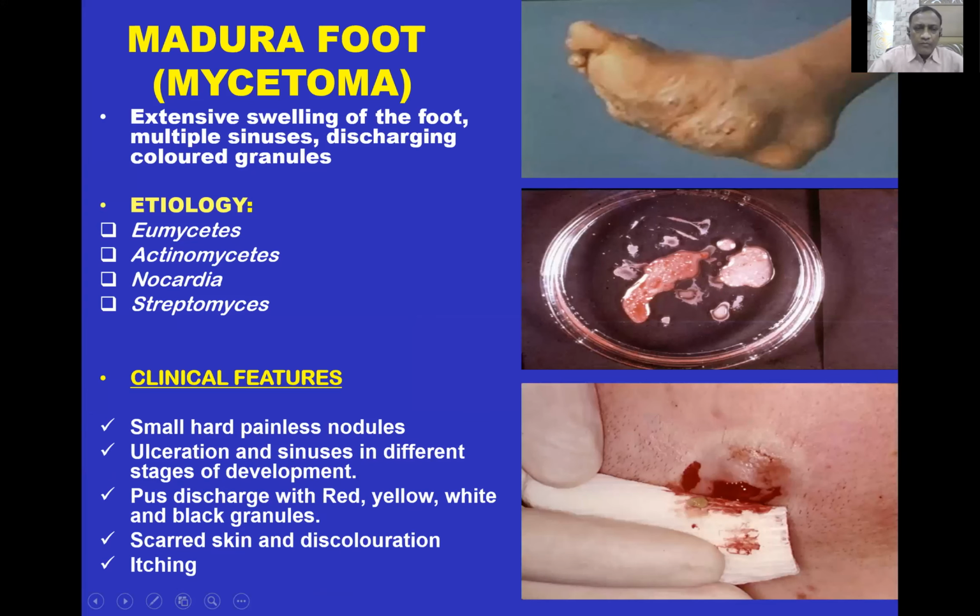This is another specimen of Madura foot showing extensive swelling of the foot, multiple sinuses, and discharging colored granules like red, yellow, white, or black granules. There is scarring of this tissue and discoloration of the skin. And this is how you can collect the granules from the discharging sinus.